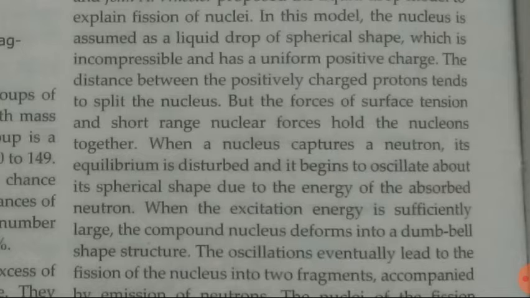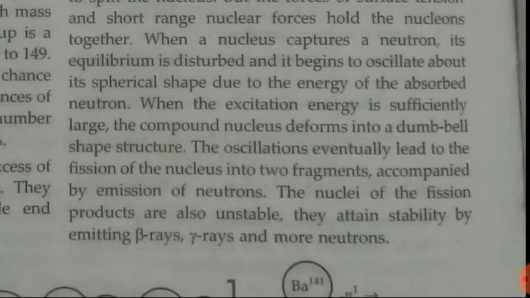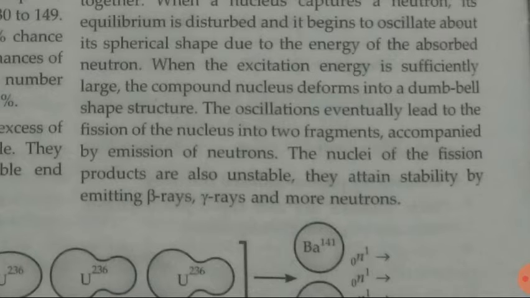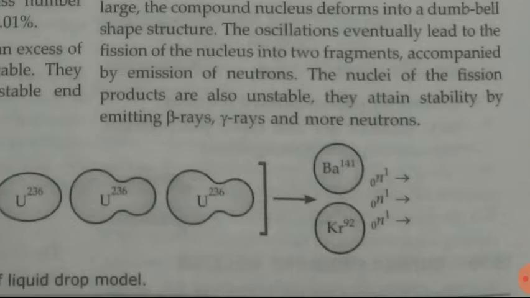When a nucleus captures a neutron, its equilibrium is disturbed, in such a drop where, because of surface tension, the protons are close to each other. If it is bombarded by a neutron, the equilibrium gets disturbed, and it begins to oscillate about its spherical shape due to the energy of the absorbed neutron. When the excitation energy is sufficiently large, the compound nucleus deforms into a dumbbell-shaped structure, and when the energy is increased a little more, that dumbbell is split up into two parts.